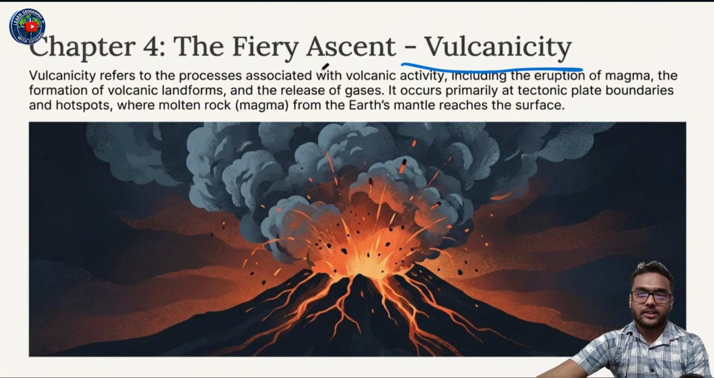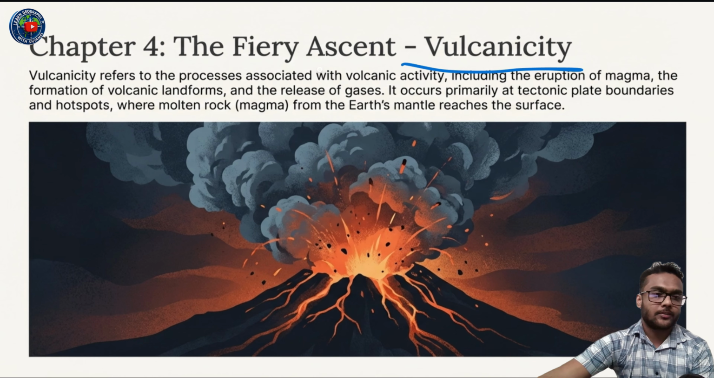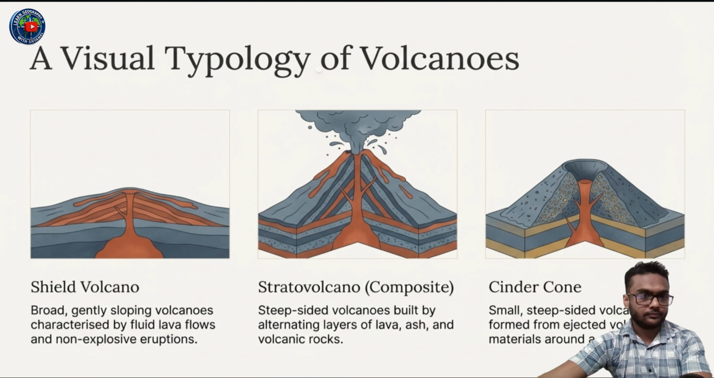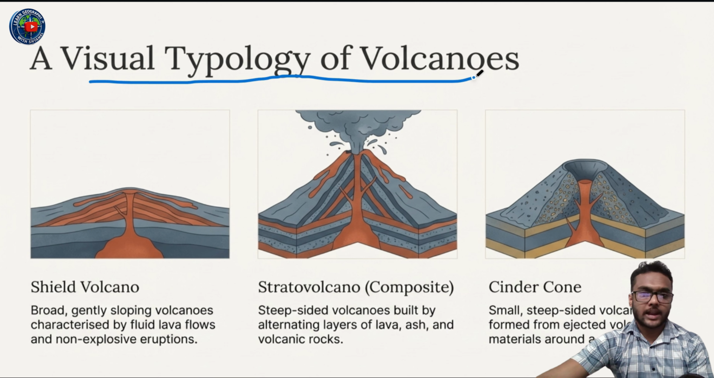Then coming to volcanicity. Volcanicity refers to the processes associated with volcanic activity, including the eruption of magma, the formation of volcanic landforms, and the release of gases. It occurs primarily at tectonic plate boundaries and hotspots where molten rock, magma, from the Earth's mantle reaches the surface. A visual typology of volcanoes.